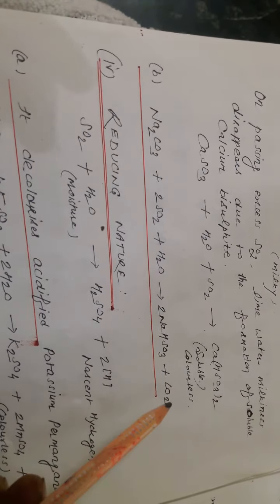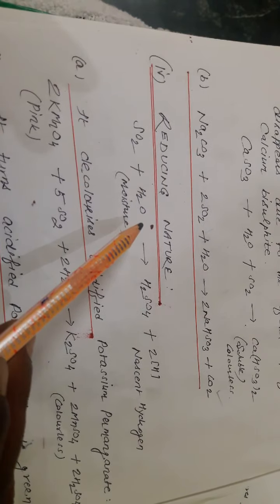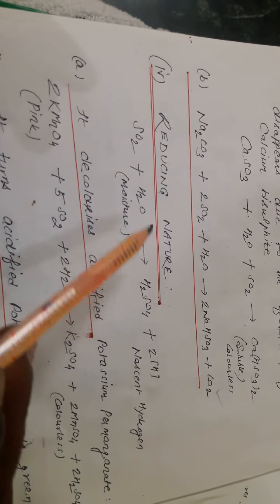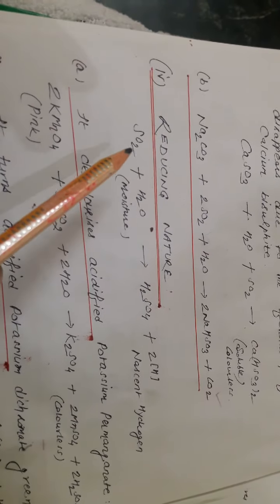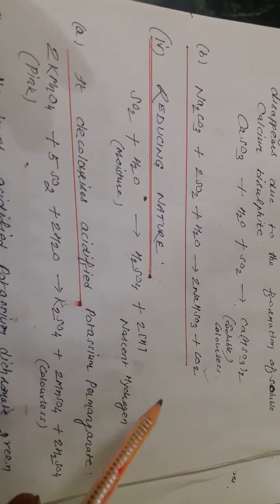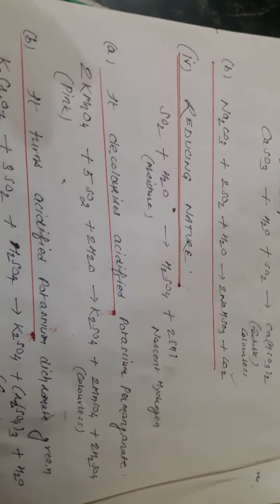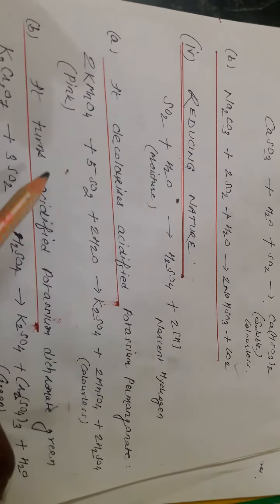Next, reaction with sodium carbonate. That gives the formation of CO2 and sodium bicarbonate. Reducing nature: SO2 acts as an oxidizing as well as a reducing agent. The reducing nature is due to the fact that SO2 with moisture gives the formation of nascent hydrogen. This nascent hydrogen is what shows the reducing nature of SO2.